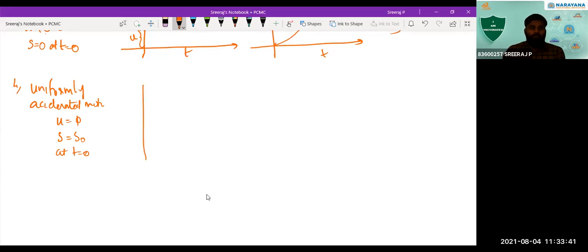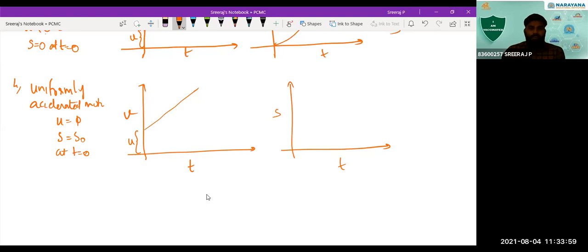So how will the graphs be? The velocity time graph is the same as in the last case: velocity at t equal to 0 is not 0 but a value u. The displacement time graph won't start from the origin; at t equal to 0 it has a certain value, suppose s0, so the graph starts from here.